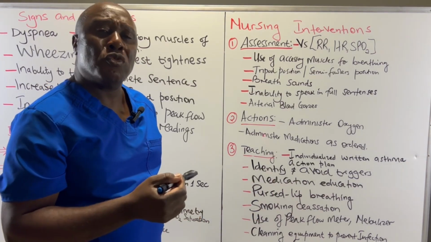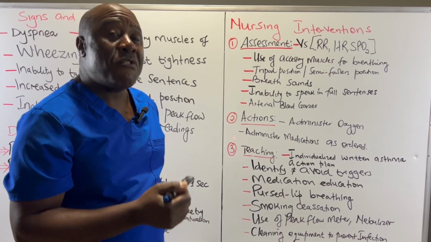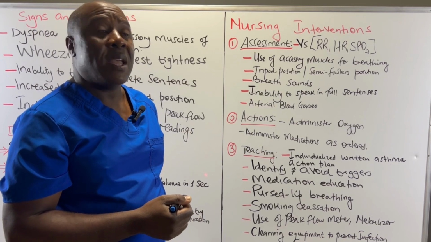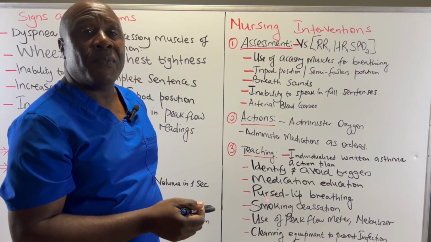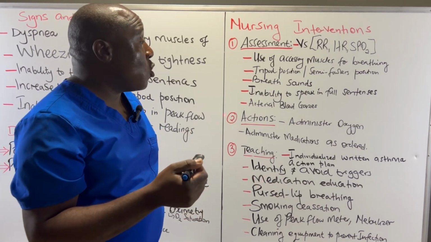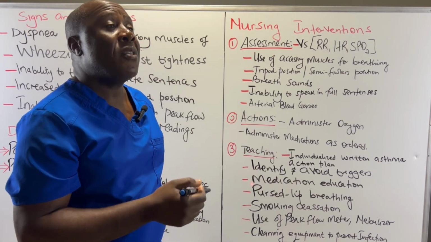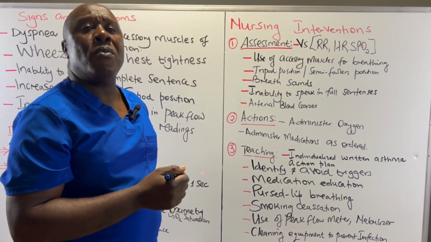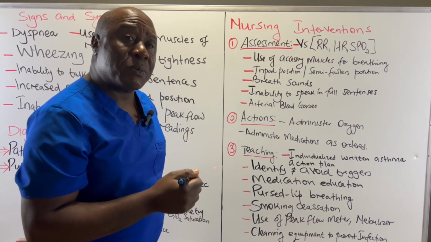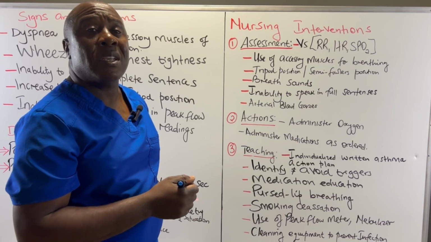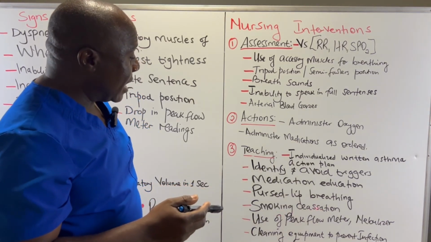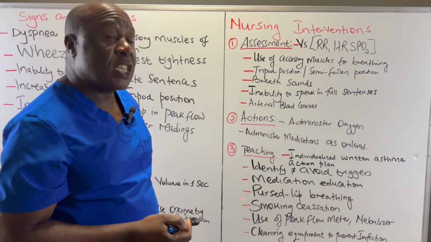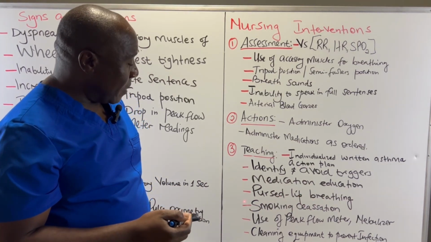Then teach them about smoking cessation. This is very important. If they are smokers, they must stop smoking. Why? Because smoke is an irritant. It irritates the airways and causes this asthmatic attack. And also teach those non-smokers to keep away from secondhand smoke. Let them not be exposed to secondhand smoke, because that will also trigger an asthmatic attack in them. So teach them about smoking cessation, and that is a very big factor.